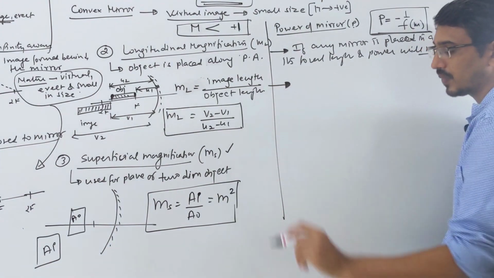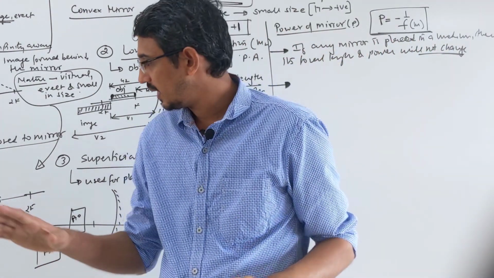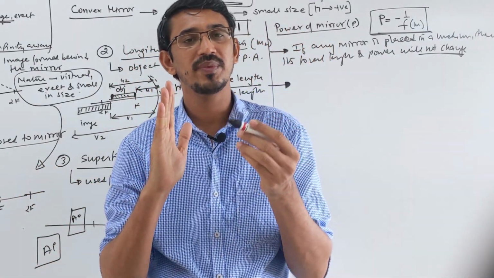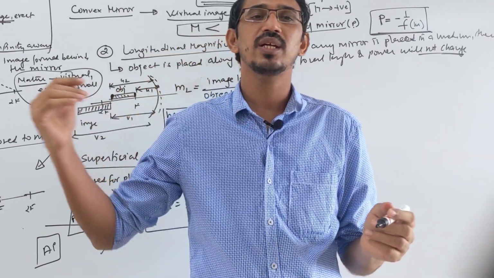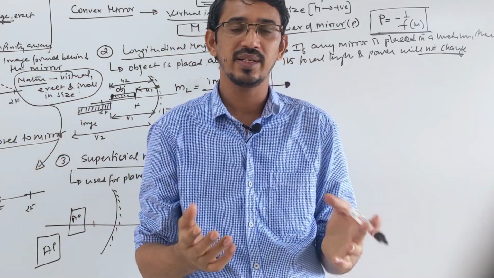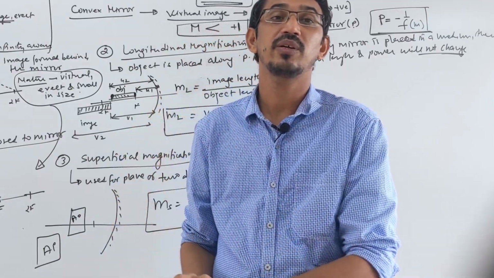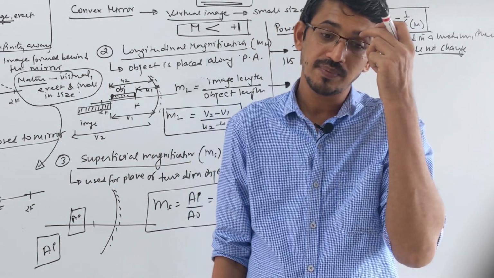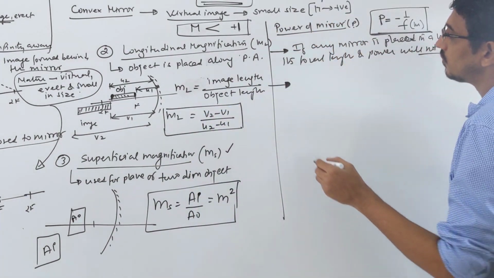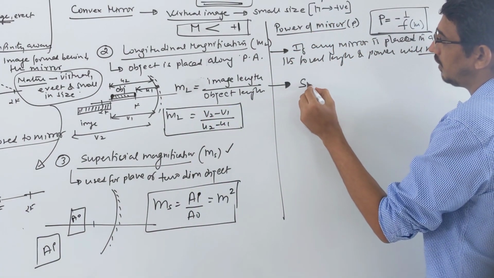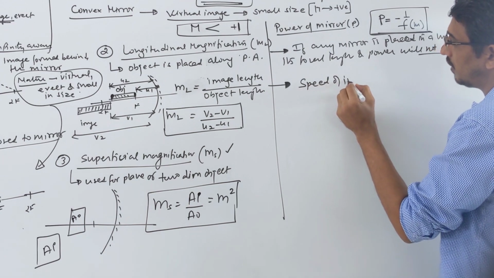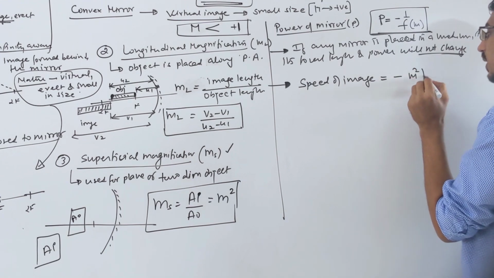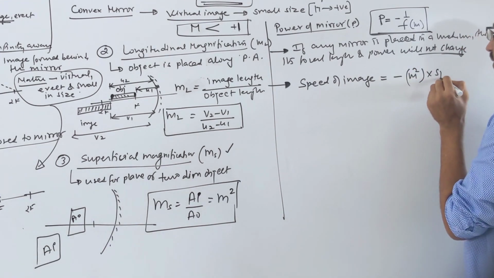Apart from this, sometimes they ask about an object, like I have discussed for the plane mirror. You have a plane mirror, and an object is moving towards the plane mirror with a velocity of 10 meter per second, then the image also moves towards the object at the same speed, right? The speed of the image is exactly the same as the speed of the object, but this doesn't happen in the case of a curved mirror. It will be different. So we have a simple formula. I am writing it directly here: the speed of the image is always equal to minus m square, that is magnification square, into the speed of the object.